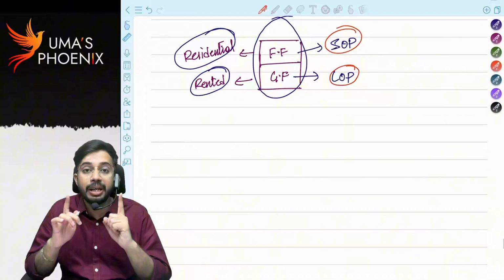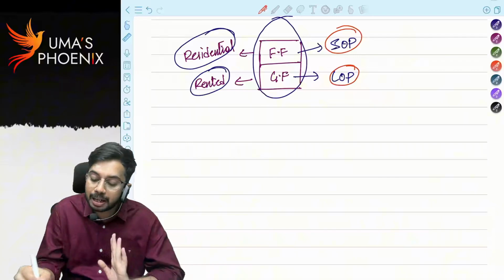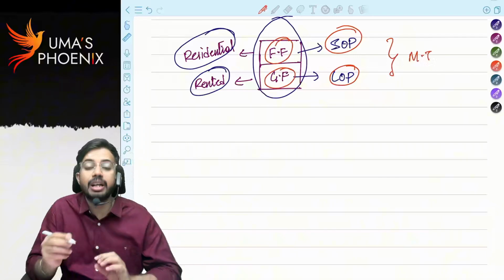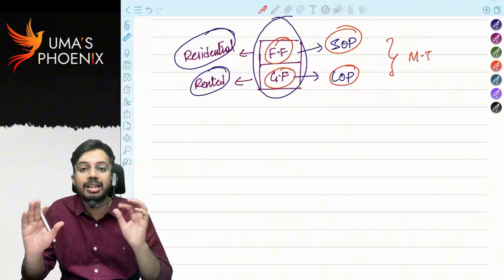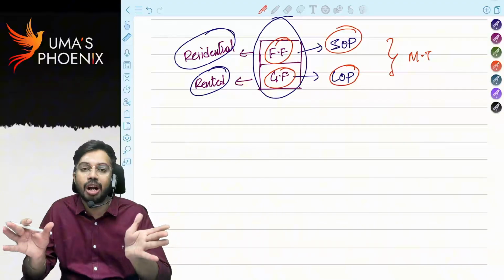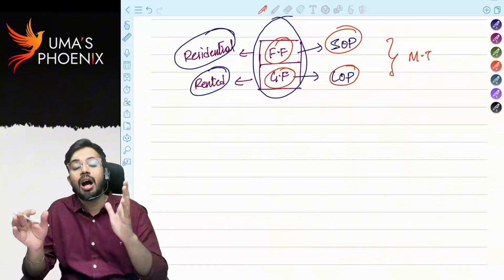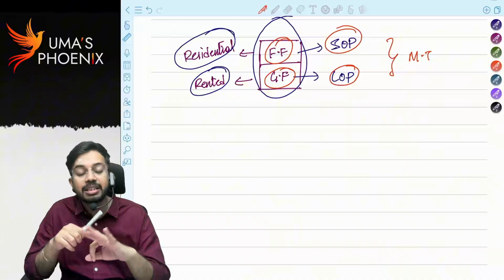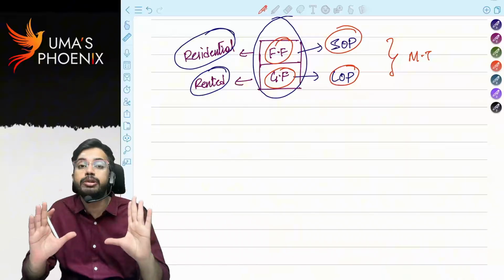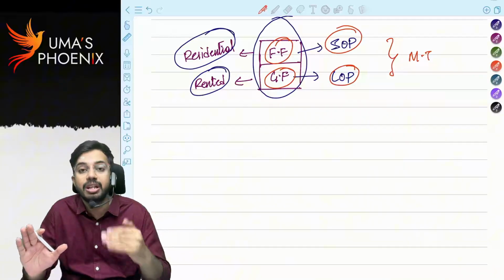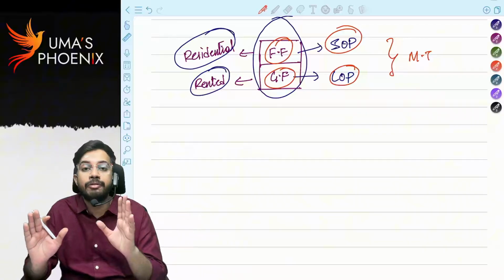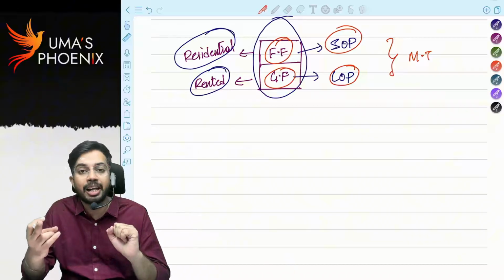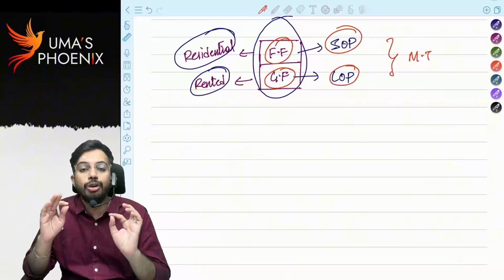But please be careful. He will give municipal taxes for the whole house. That municipal taxes you have to divide between ground floor and first floor based on the area. If area is not given, half for first floor, half for ground floor. Fair rent, municipal rent, standard rent, these three also will be given for entire house property. Don't get confused. Divide between first floor and ground floor properly. Without dividing, if you start calculating, then you are going to make a mistake.